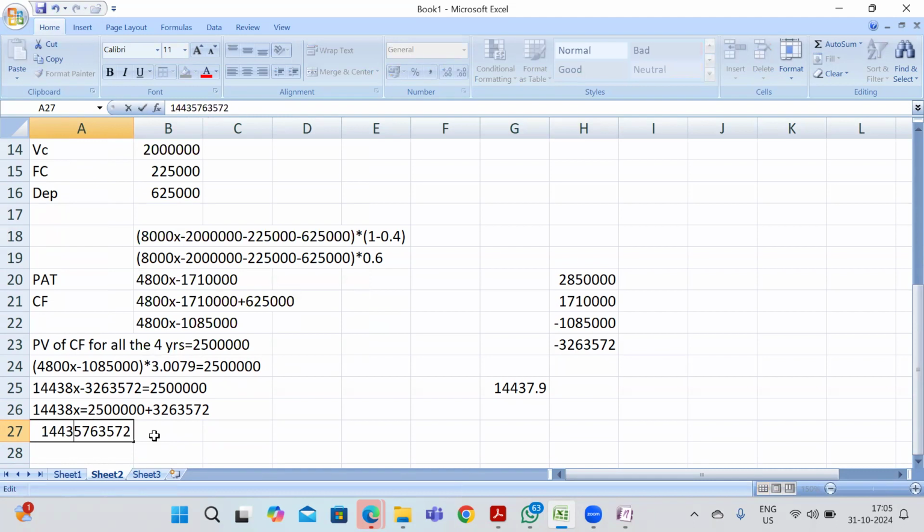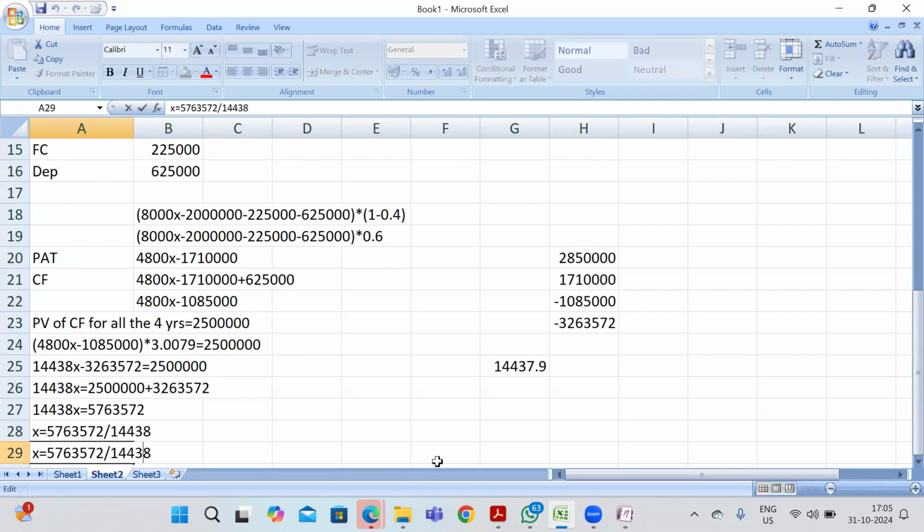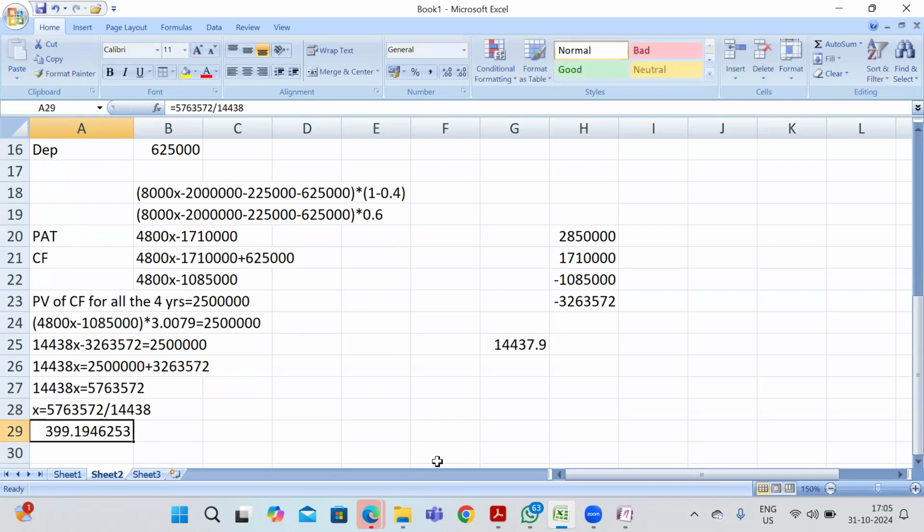So 14,438 x is equal to this. So x is equal to 57,63,572 divided by 14,438. So my selling price will be approximately 399.20. So my selling price is 399.20.